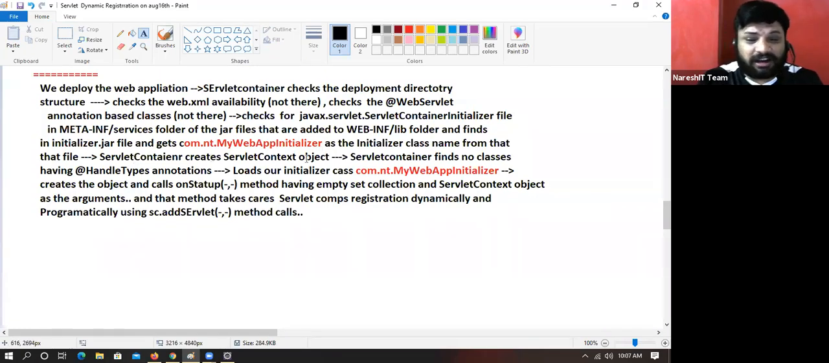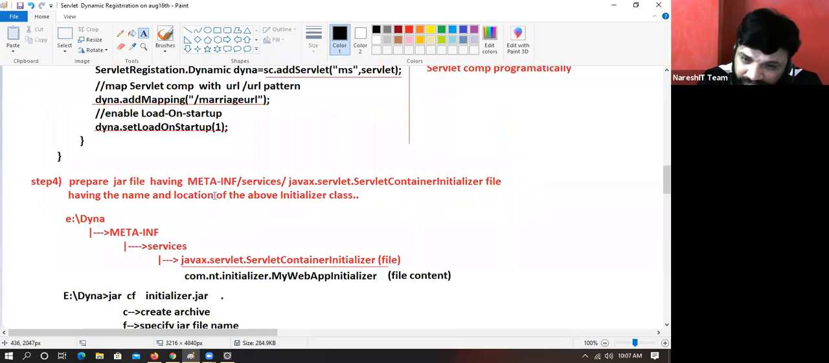The servlet container creates one servlet context object. The servlet context object is one per web application. You know that. Next, the servlet container finds no classes having @HandlesTypes annotation. Leave it. It loads our initializer class. Okay, this class is loaded.